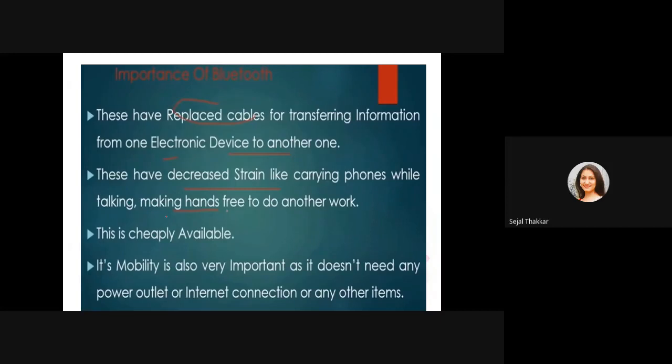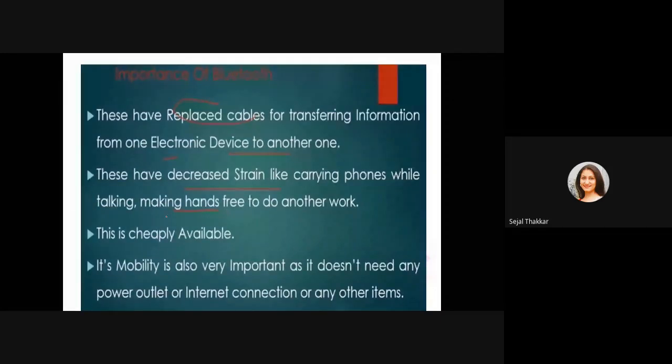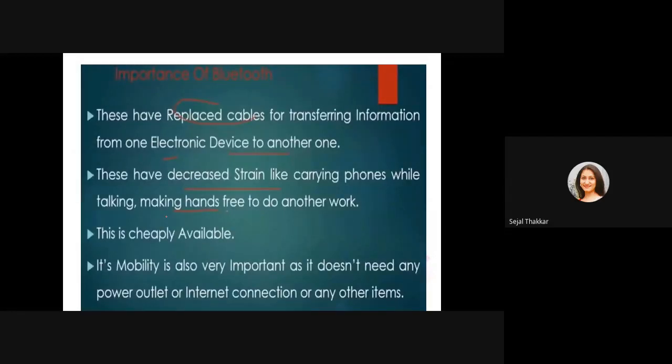We know that Bluetooth has replaced the cable for transmitting information from one electronic device to another. That is why it is important. It has decreased strain, like carrying phones while talking, making hands-free to do other work. It is cheaply available. Its mobility is also very important, and it doesn't need any power outlet or internet connection or any other item. We don't need any kind of other cables or internet connection.